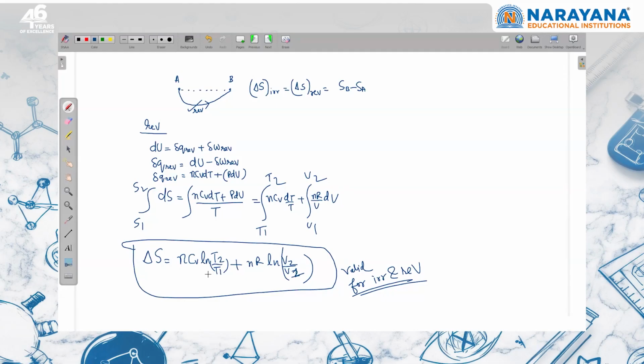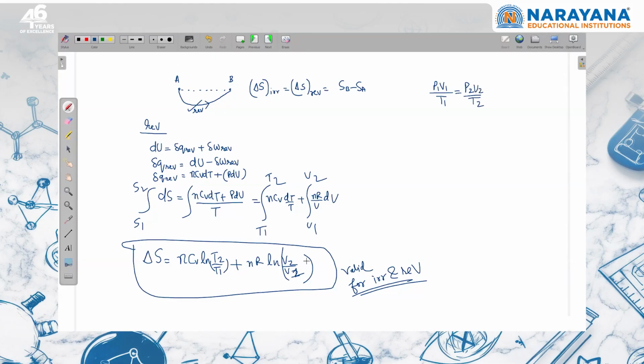Similarly, if I want to write the entropy change in terms of temperature and pressure, for an ideal gas participating in any process, if the number of moles of the gas is constant, we can write P1V1 upon T1 is equal to P2V2 upon T2.